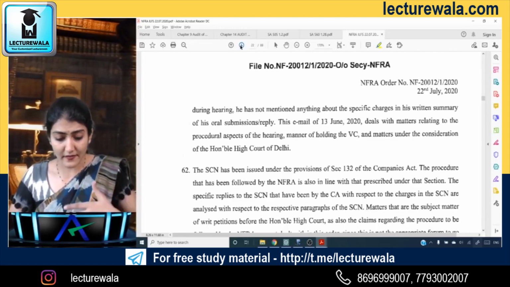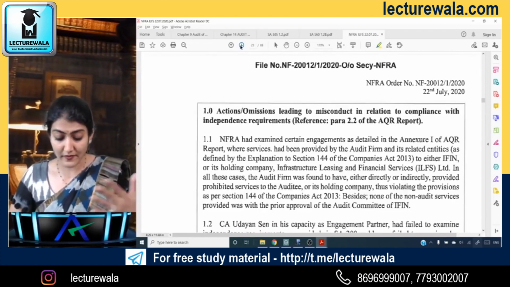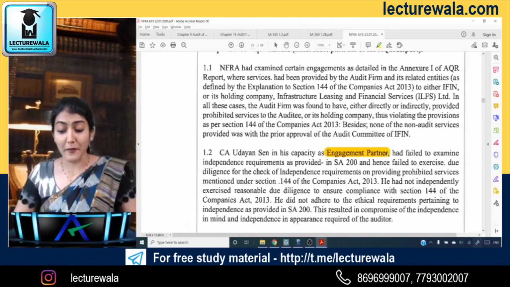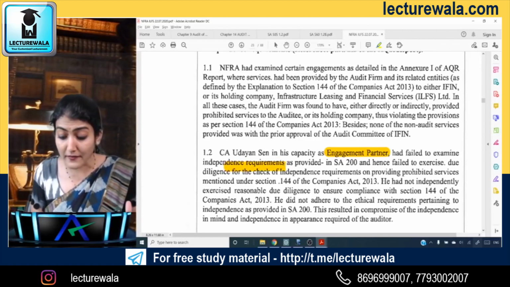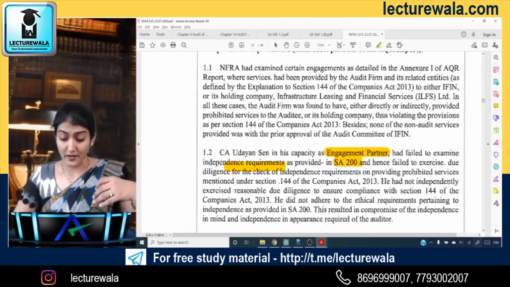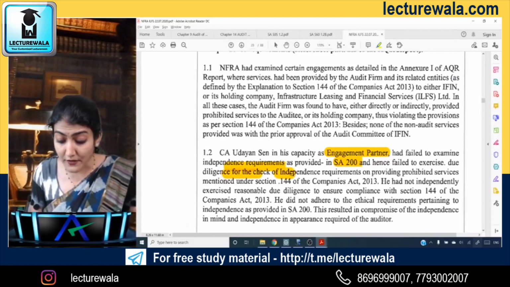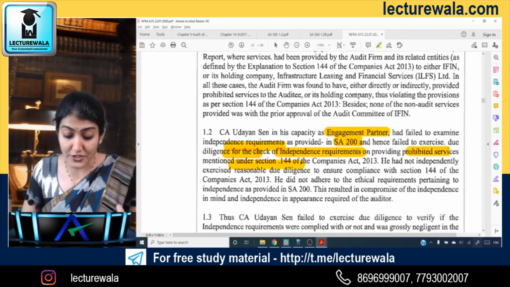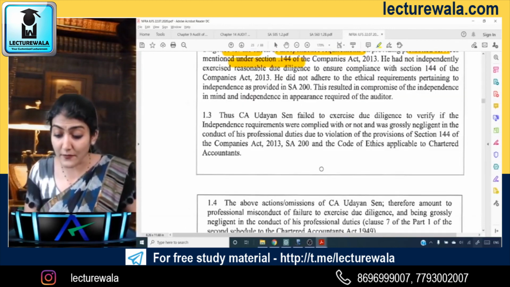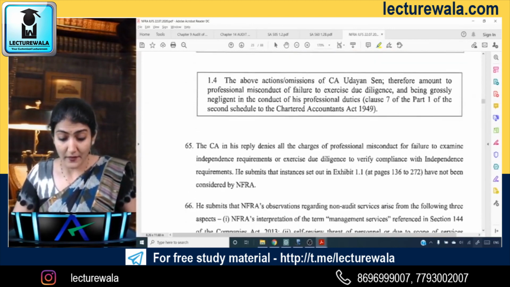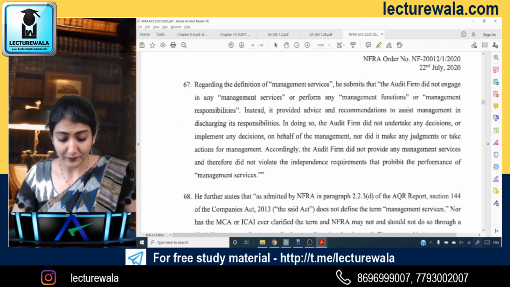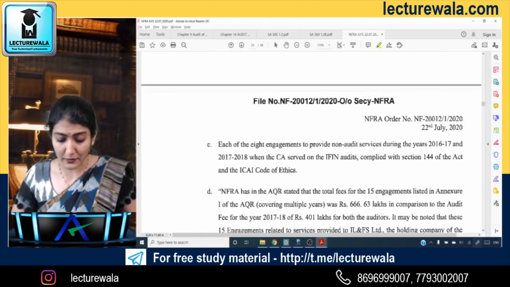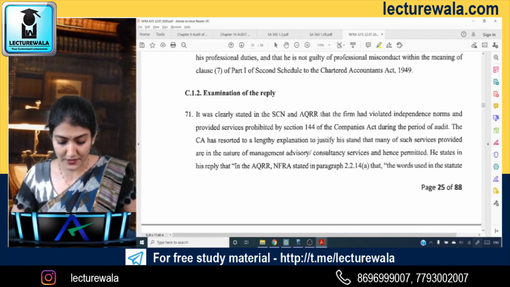Then the rounds of discussion which happened between the two. Now they are talking about the engagement partner failing to examine the independence requirement as provided in 200, and failing to exercise due diligence for the check of independence requirement on providing prohibited services mentioned under section 144. Does not exercise due diligence. So professional negligence over there. Then management services, Code of Ethics, talking about the threats to the independence of the auditor.